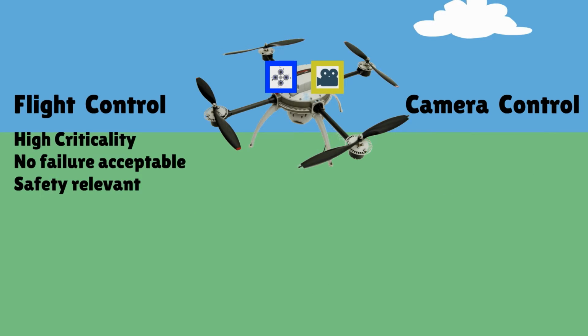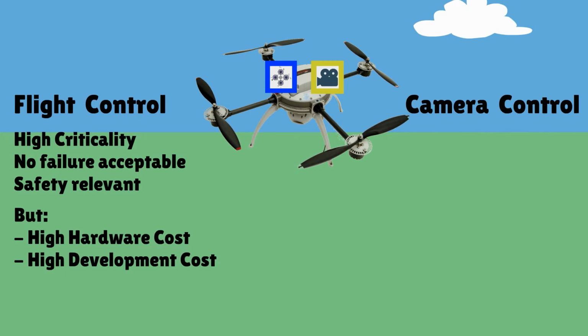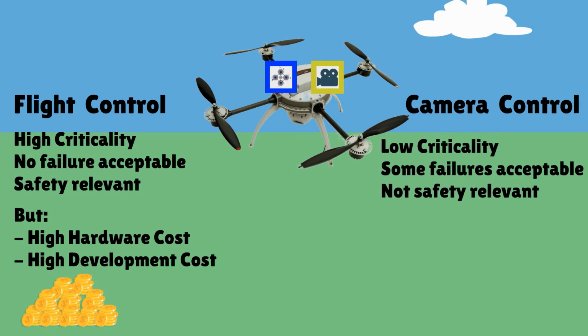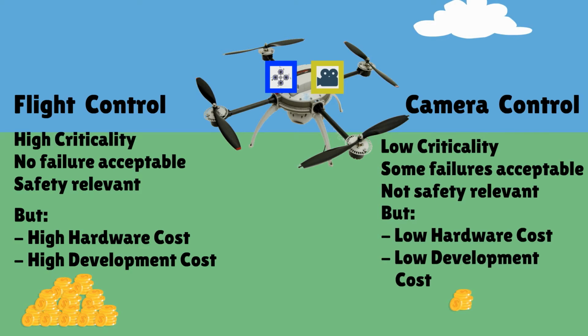Okay, we have the high criticality system. We cannot accept any failures here because it is safety relevant. But ensuring such a high dependability is not for free. It comes with higher hardware costs and higher development costs. The camera control is less critical. Some failures are acceptable because it is not safety relevant. Hence, it requires less expensive hardware and less development effort. Having the two systems both in one quadcopter is possible because they are strictly separated and can operate in isolation.